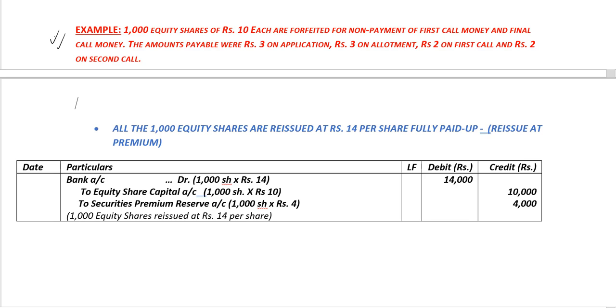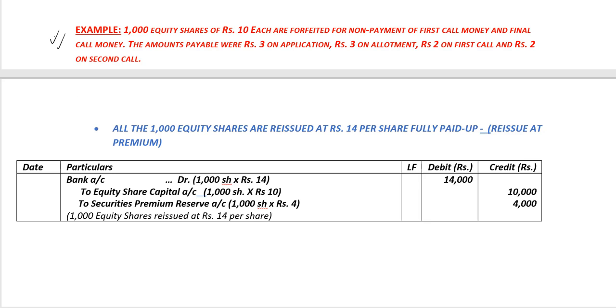We'll move on to reissue of shares at premium. All the 1000 equity shares are reissued at rupees 14 per share, fully paid up. So the paid up value is again rupees 10. The reissue price is rupees 14. It is greater than the paid up value of rupees 10. Therefore, we know it's reissue at premium.